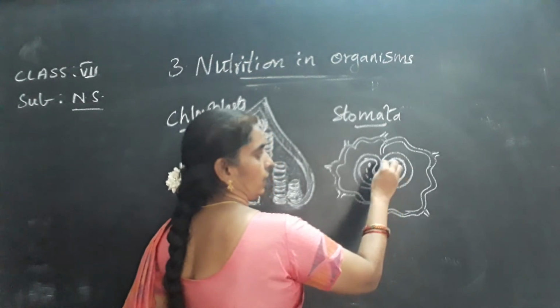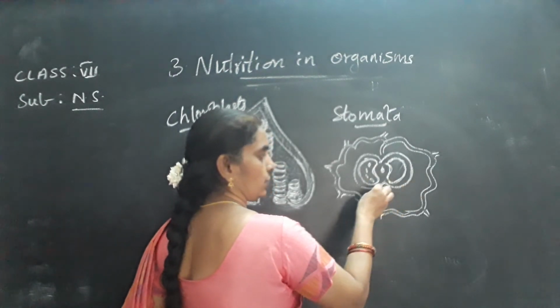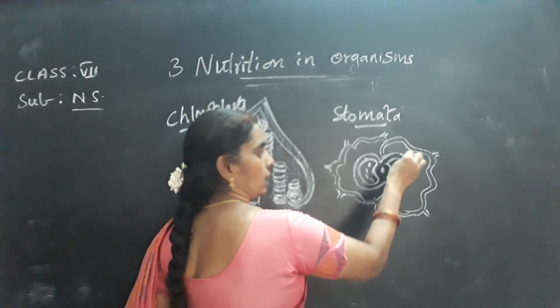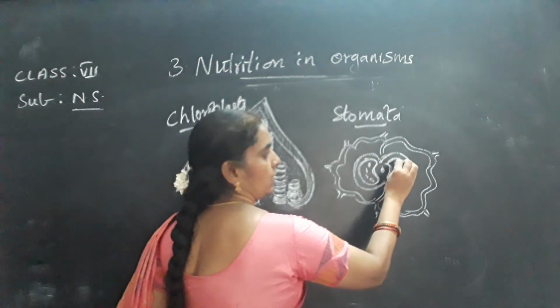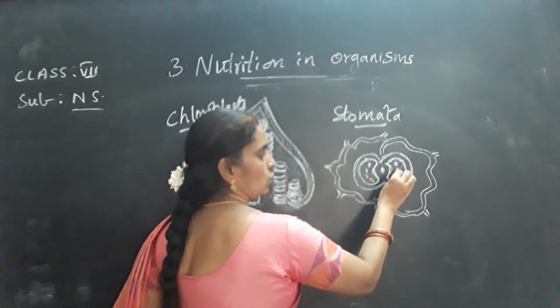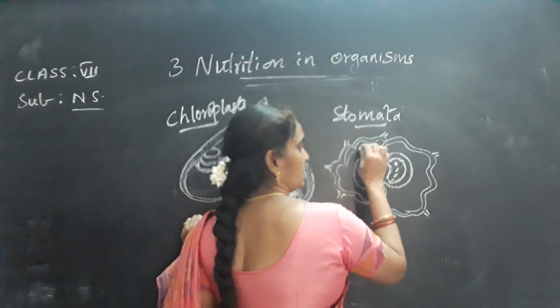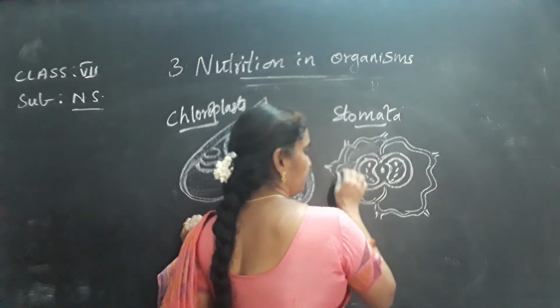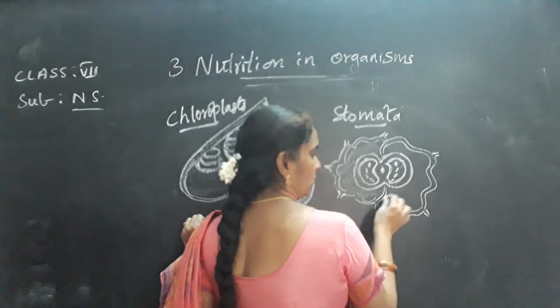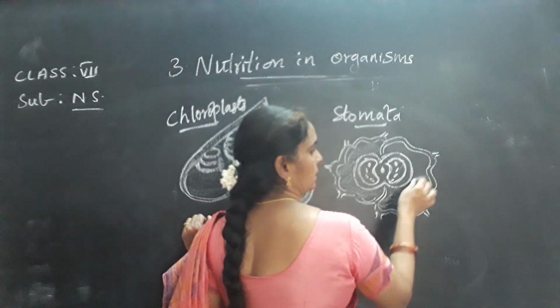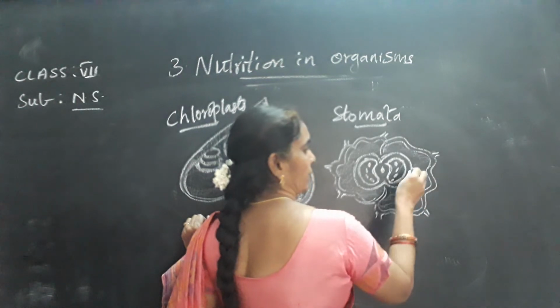So I am drawing it so that it is visible to you clearly. If you observe under the microscope, you can see the stomata in this manner. Okay, so this is a neat structure where you can observe the stomatal pore under the microscope.